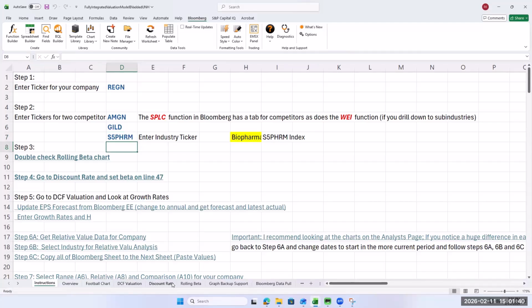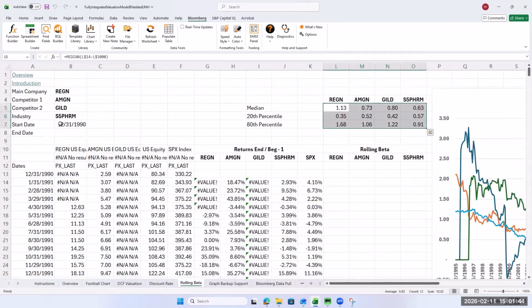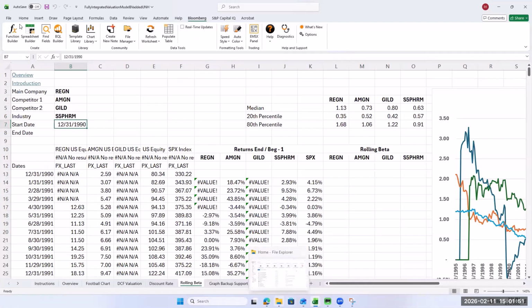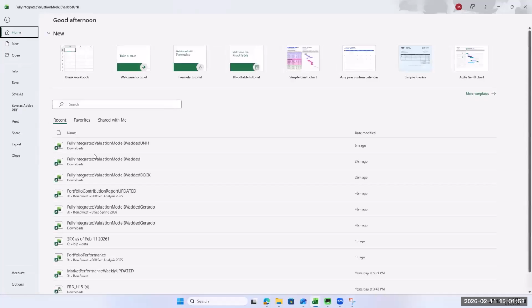All right, so let's go get the discount rate. Probably going to be a pretty low discount rate because this is healthcare. I should have changed. Let me bring up the old model.